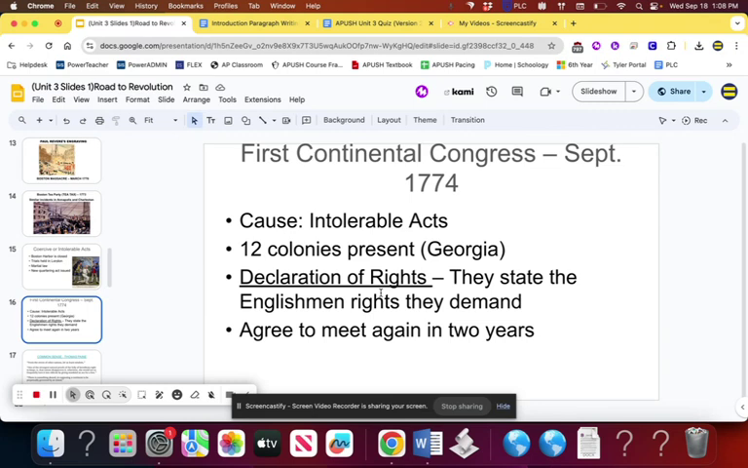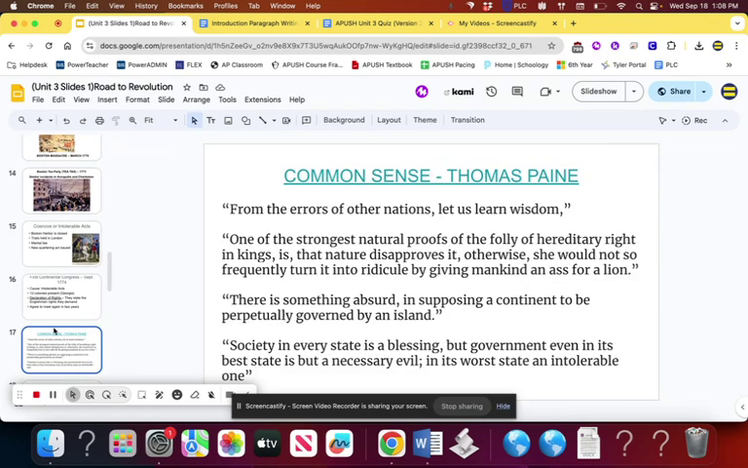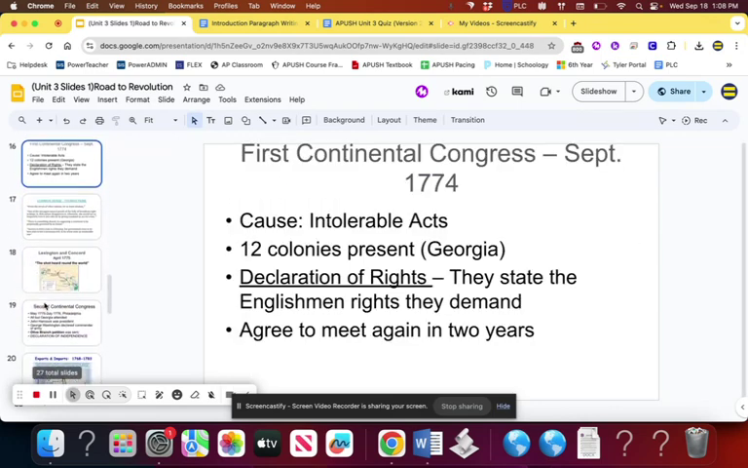Because of the Intolerable Acts that the Americans are so upset about, they formed the First Continental Congress. Again, we don't need to know a ton about this. We just need to know that the colonies are once again getting on the same page. They are getting together in terms of teamwork before this all starts.